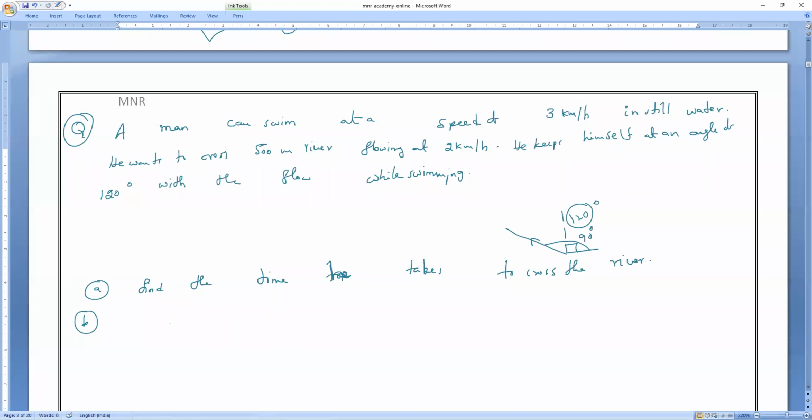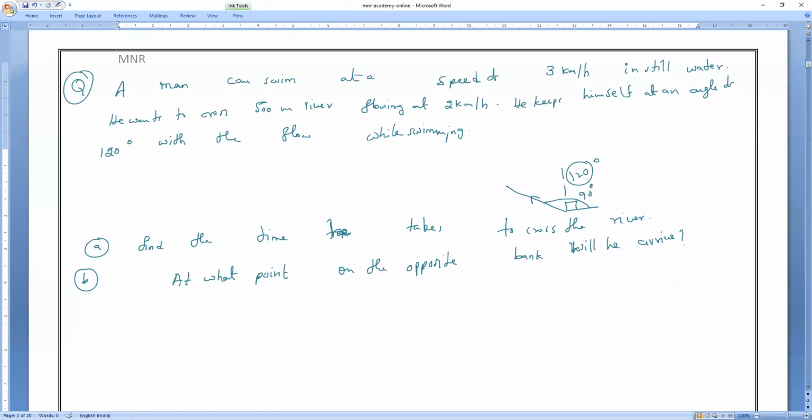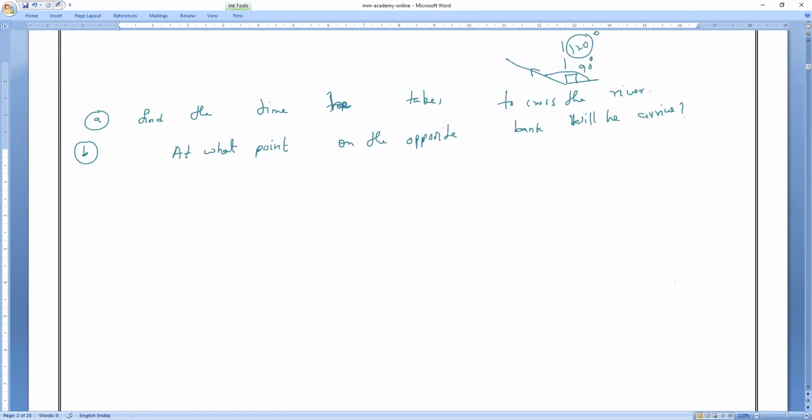B. At what point on the opposite bank will he arrive? So that is what we have to find. Shall we start now, everybody?